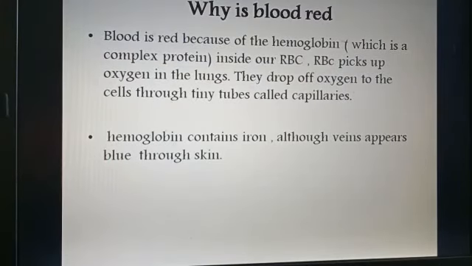Why is blood red? Blood is red because of the hemoglobin, which is a complex protein present inside our red blood cells. Red blood cells pick up oxygen in the lungs and they drop off oxygen to the cells through tiny tubes which are called capillaries. Hemoglobin contains iron, although veins appear blue through skin.